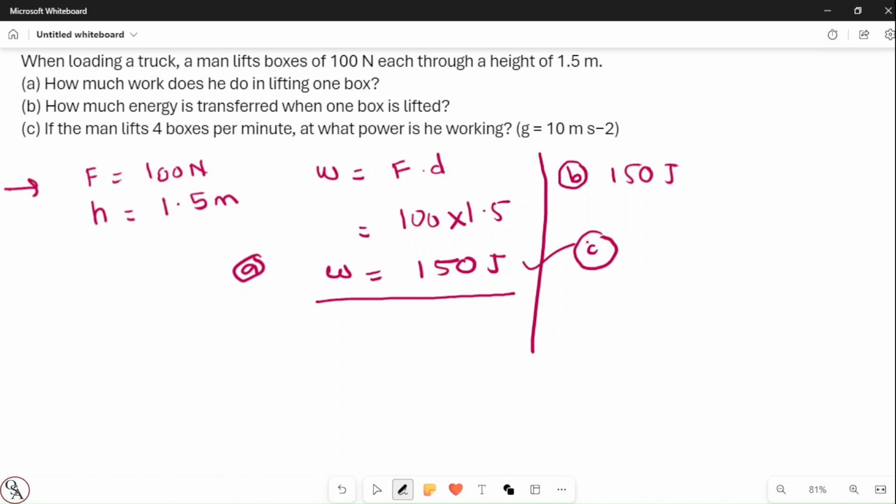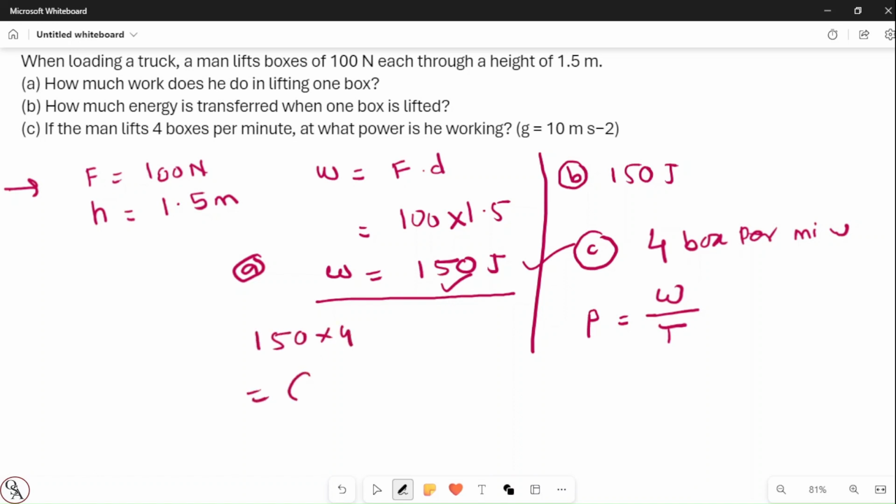Question C. If the man lifts 4 boxes per minute, what power is he taking? The formula for power is again work upon time. For one box he requires 150, right? So if you calculate 150 into 4, it becomes 600 joule. Now the work is 600.